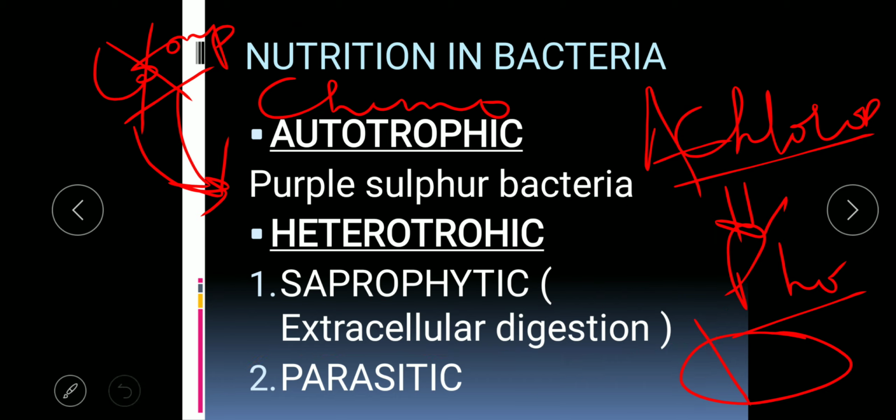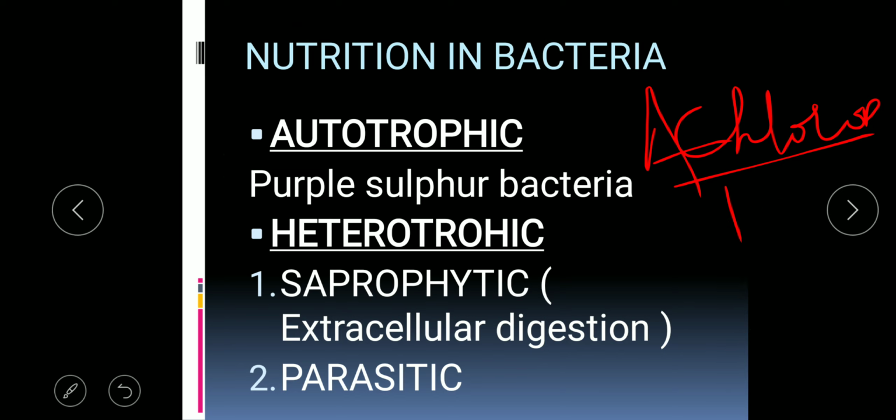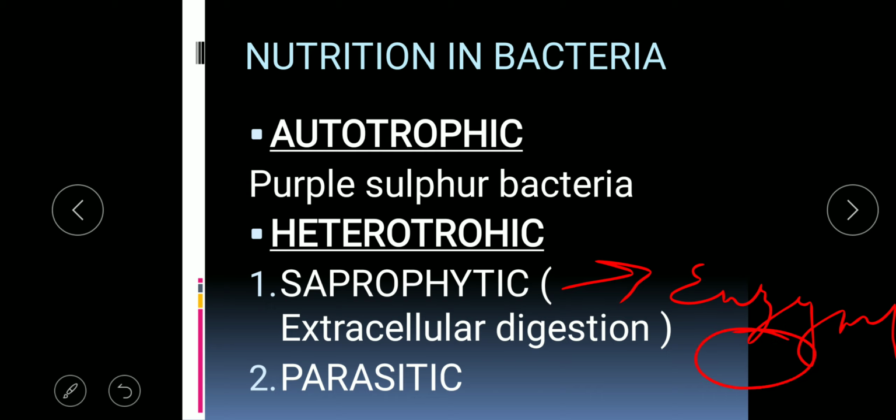So what is extracellular digestion? Extra means outside, cellular means cell. So when the digestion of the food is taking place outside the cell, these saprophytic bacteria release an enzyme in their surrounding food, and by releasing the enzyme on the surrounding food, this food will come to its soluble state, and this is how the soluble nutrients will be absorbed by the bacteria.